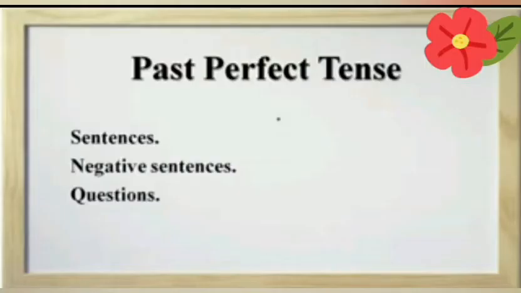Same like present perfect tense, past perfect tense also has three types of sentences: positive sentences, negative sentences, and interrogative sentences. Interrogative sentences are also known as question sentences and positive sentences are also known as affirmative sentences.